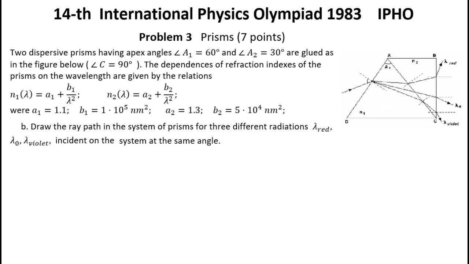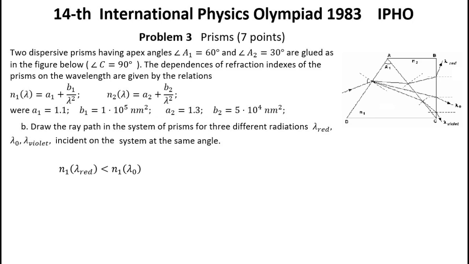Question B. Draw the ray path in the system of prisms for three different radiations, λ red, λ0, λ violet, incident on the system at the same angle. Solution. For the rays with different wavelength having the same incidence angle on first prism, the paths are illustrated in figure 1.1. Since for the wavelength λ0 equal to 500 nanometers both refractive indices are equal to 1.5, the angle of refraction on the first face AD will be less than the angle of incidence according to Snell's formula. Then the ray will pass the second face without deflection, as shown in the figure.